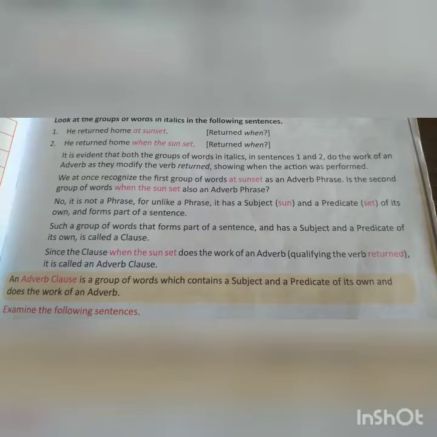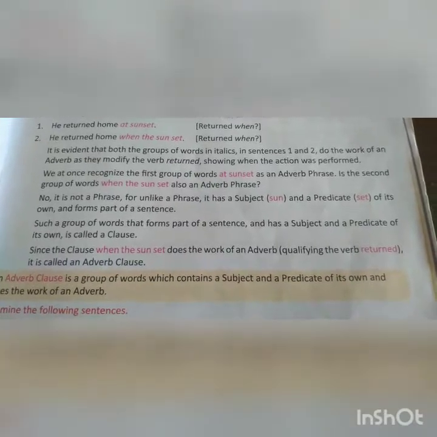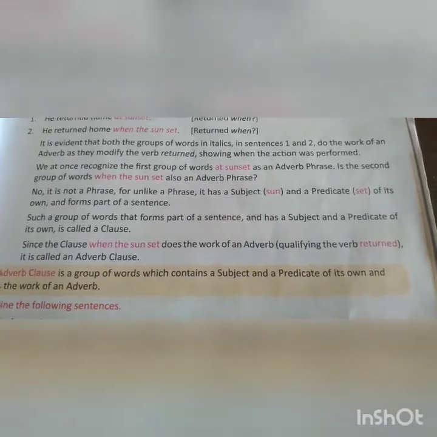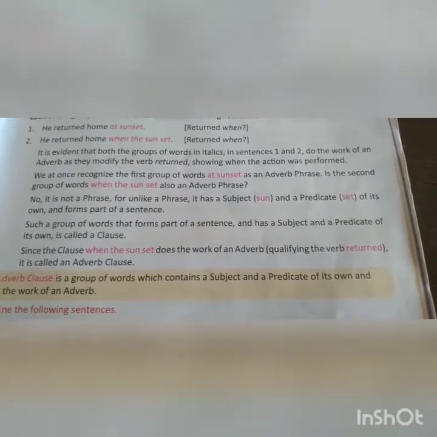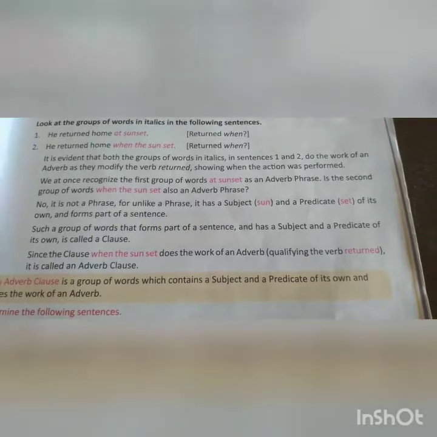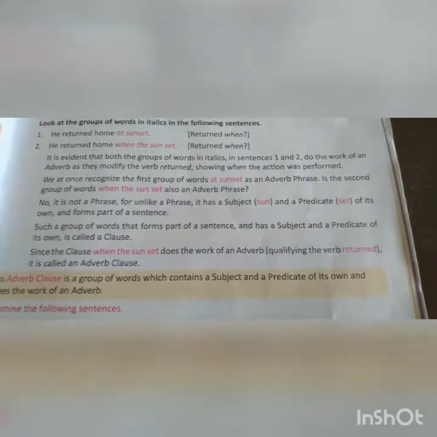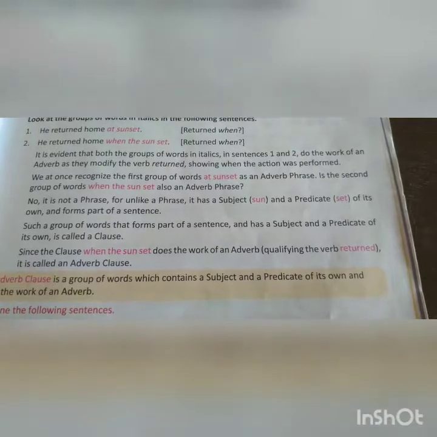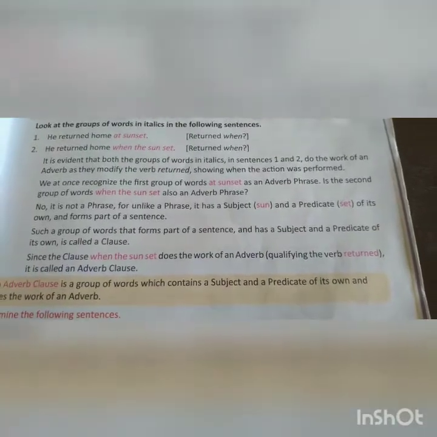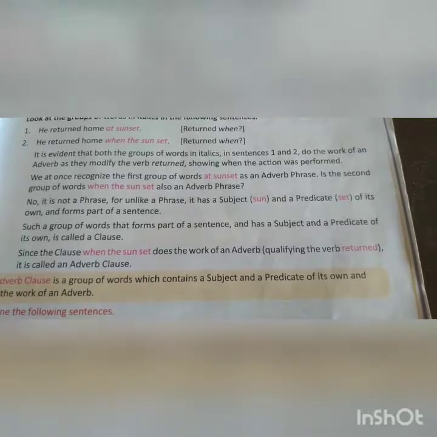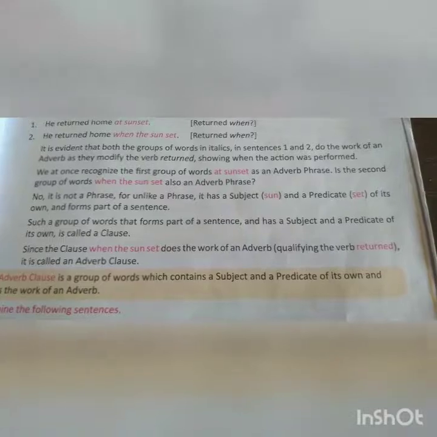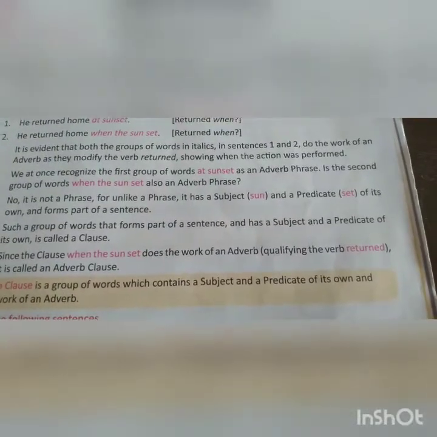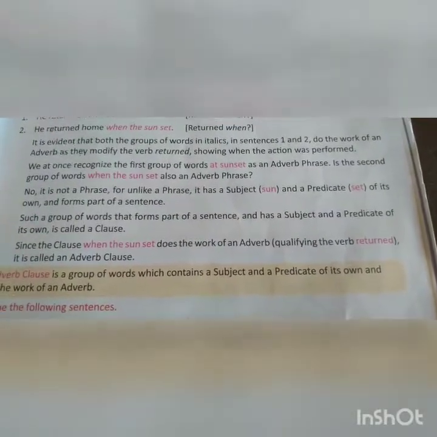Now, is the second group of words, when the sun set, also an adverb phrase? No, it is not a phrase. For unlike a phrase, it has a subject, sun. You can see that in the first example sunset was a combined word, but in the second example sun is a separate word and set is again a separate word. So sun here is a subject and set is the predicate of the subject sun.